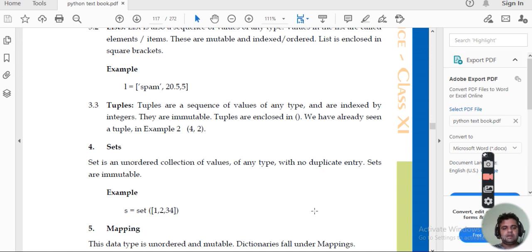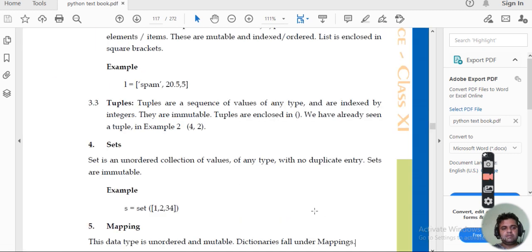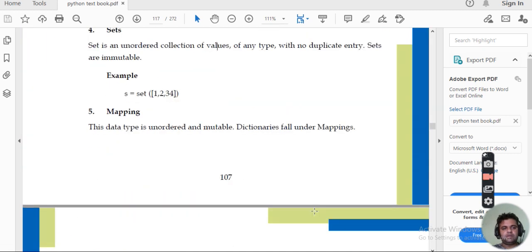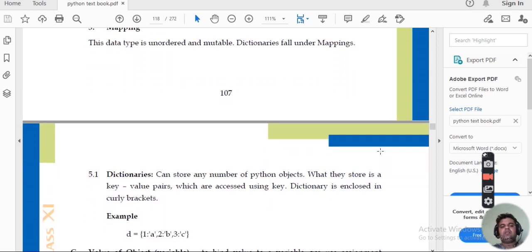Then the last data type that we will be taking up is mapping. Clear? What is there with mapping? It is unordered and mutable, and dictionaries fall under mapping. Clear? Next, look at how dictionaries are defined. They can store any number of Python objects. It is basically a combination of key and values. Key value pairs are there.